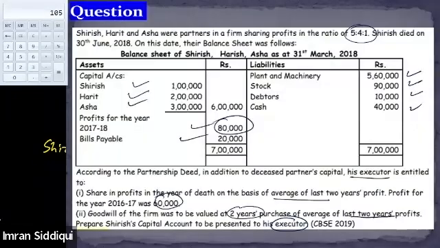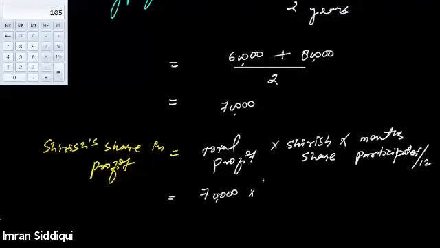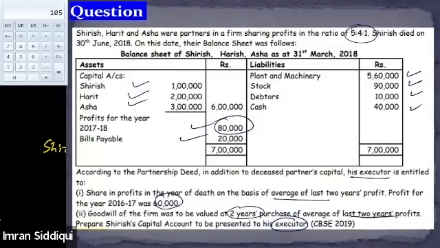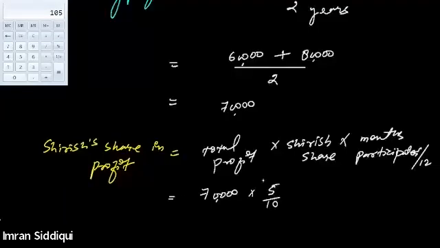It was 5:4:1. That means Shirish's share was 5/10. And on what date did Shirish die? He died on 30th of June. That means he participated for 3 months, April, May, and June, since he died on the last day of June.